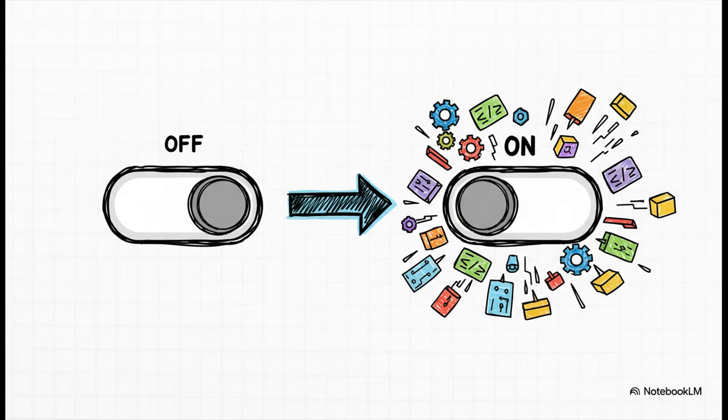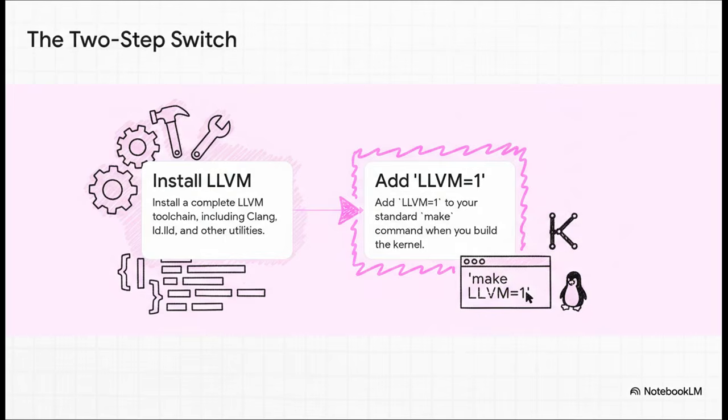And here it is, the crucial point. There's no crazy complex configuration file. You don't have to go rewriting a bunch of build scripts. The entire power of this whole LLVM ecosystem, it's all unlocked with just one simple switch that you add to your build command. Let's just break it down.